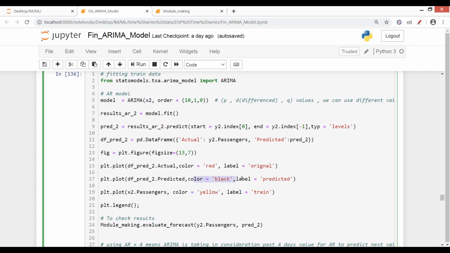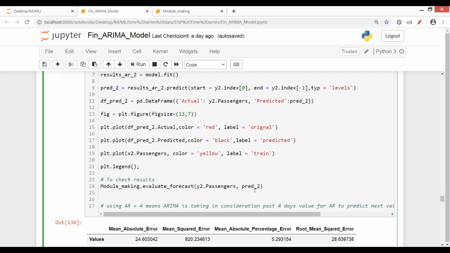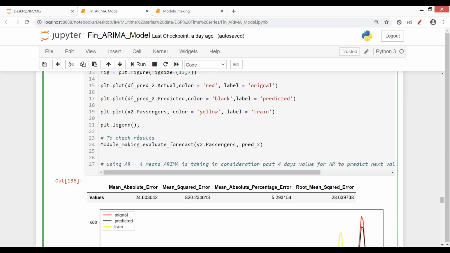The rest are matplotlib parameters like color and label, which you are all aware of. Then for the legend, I tell this one. Let me complete it all together. Module making.evaluate forecast.